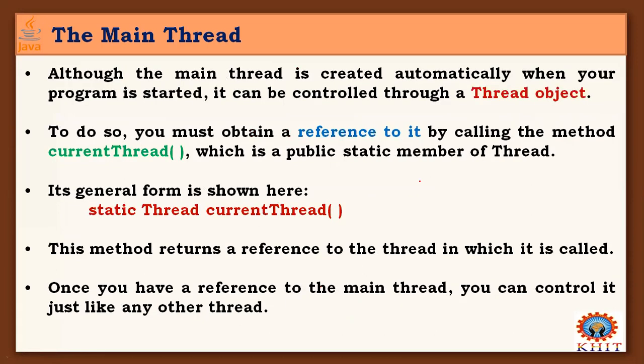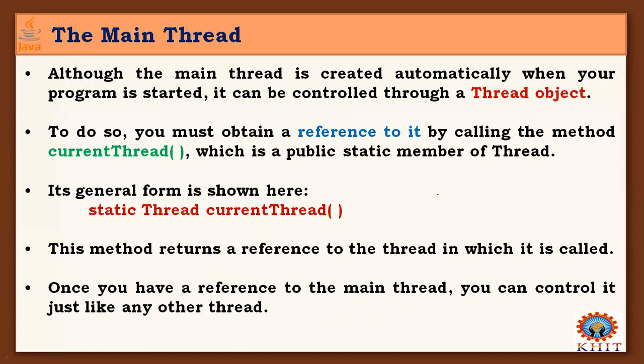Next, although the main thread is created automatically when your program is started, it can be controlled through a Thread object. And we know that we must obtain a reference to it, that is, create an object of the Thread class. In the previous video, we did some examples of how our classes extend the Thread class to create threads in your program.